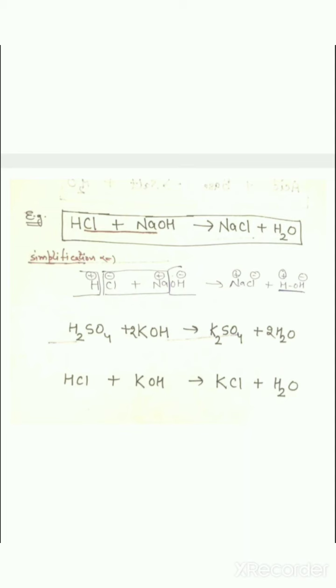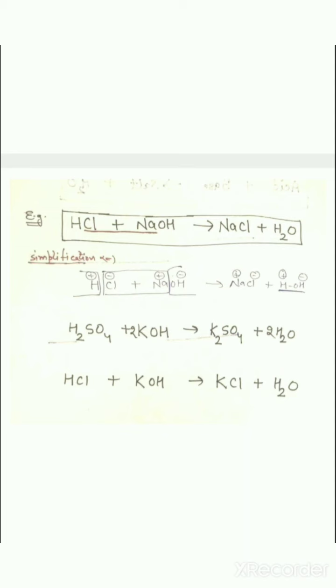So this is the reaction simplification, which you need not write in your examination. You need to write only the chemical reaction involved, which is HCl and NaOH gives NaCl plus H2O. That NaCl, which is sodium chloride, is the common salt which we use in our kitchen, or we can call it table salt. Another example: when H2SO4, which is sulfuric acid, and KOH, which is a strong base, potassium hydroxide, react with each other, they will form K2SO4 plus 2H2O after balancing the chemical reaction. Next example you can see on your screen.